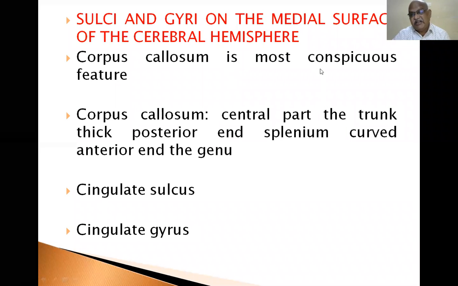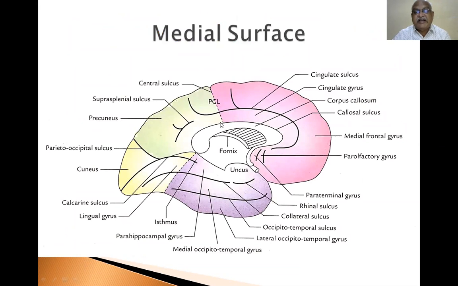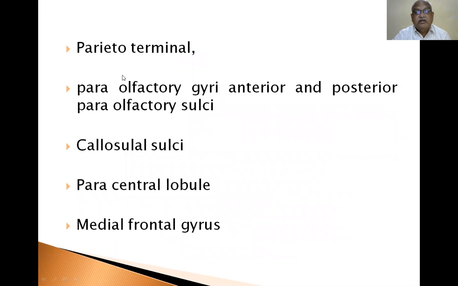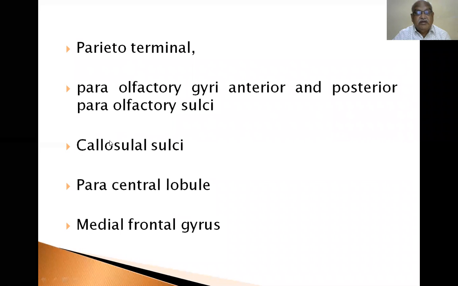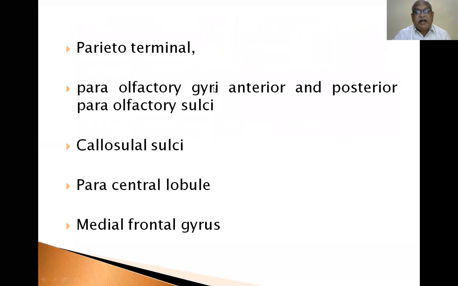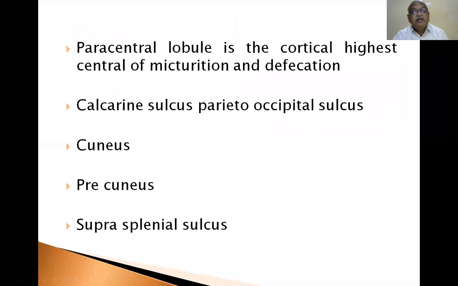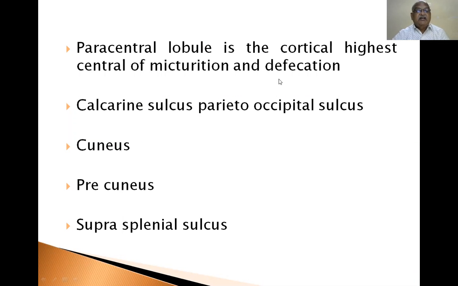So, sulci and gyri on the medial surface, in general, I have explained. This is the medial surface diagram. You have to see the parieto-occipital, para-olfactory gyri, anterior and posterior para-olfactory sulci, callosal sulcus, paracentral lobule, medial frontal gyrus. Everything is given in the diagram. Now, the paracentral lobule is the highest cortical center of micturition and defecation.